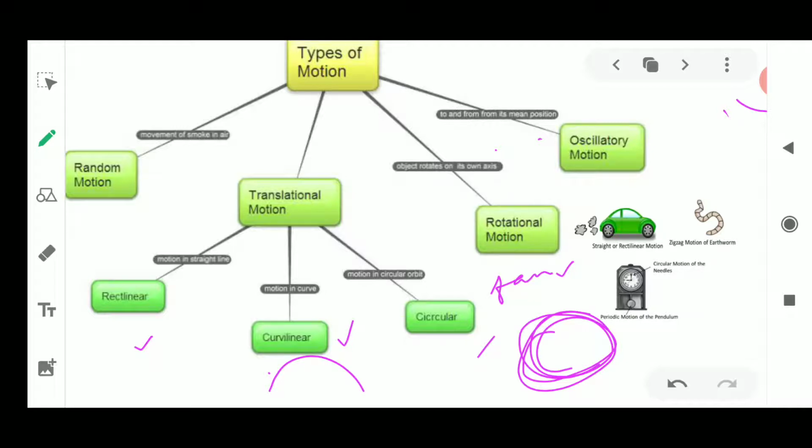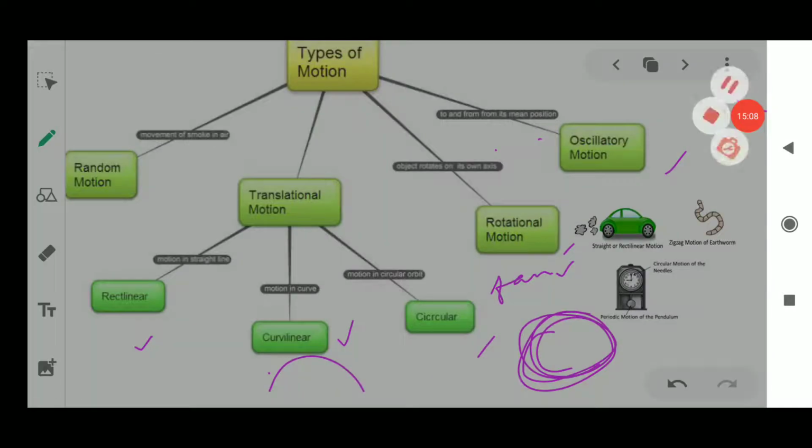Sometimes it is coming back, sometimes it is not. It is always related to the car or the object which is moving, and it is moving with one of these types of motion which I am discussing here.